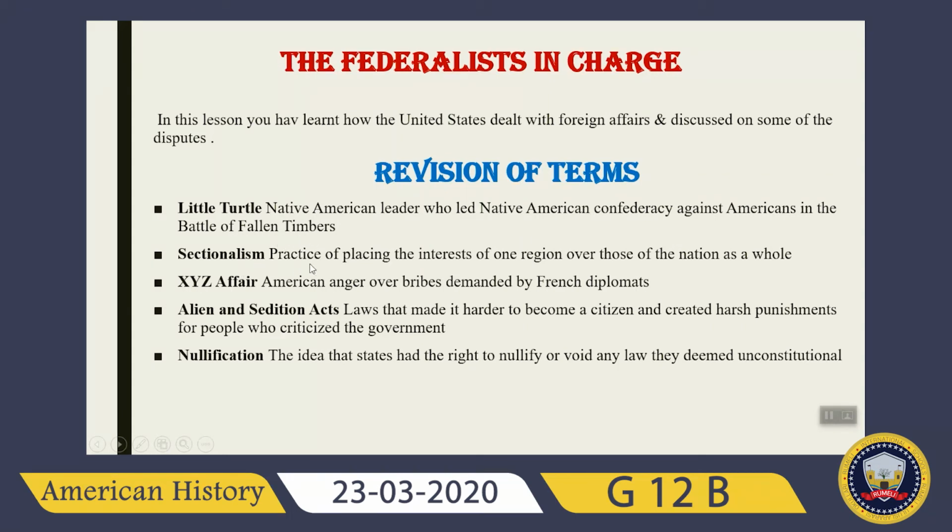Sectionalism, it's the practice of placing the interests of one region over those of the nation as a whole. What were the XYZ Affair? American anger over bribes demanded by French diplomats. Alien and Sedition Acts, these were laws that made it harder to become a citizen and created harsh punishment for people who criticized the government.